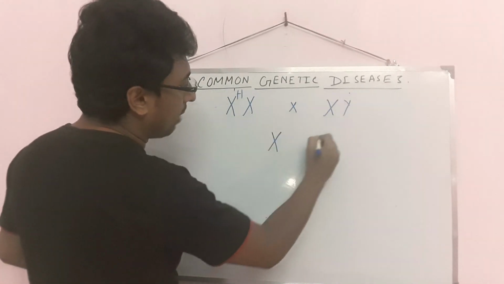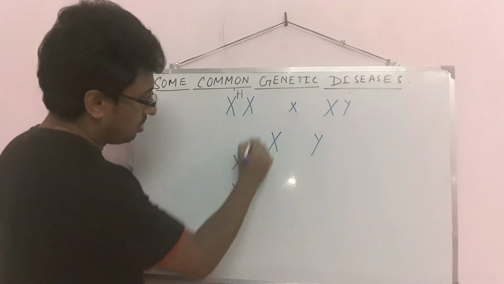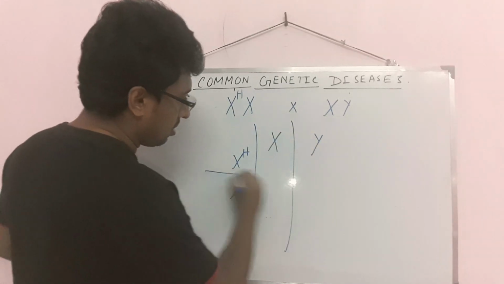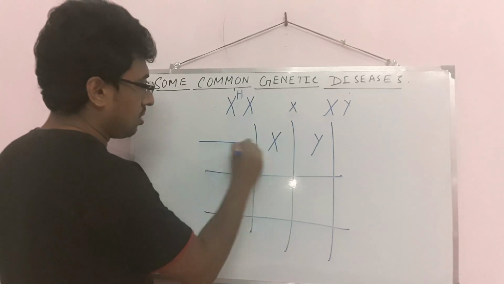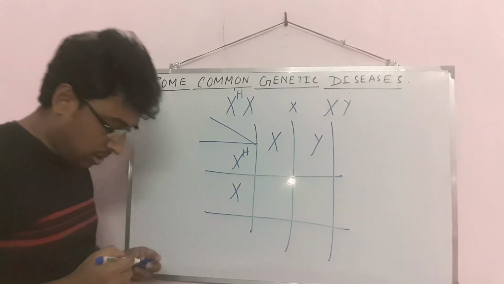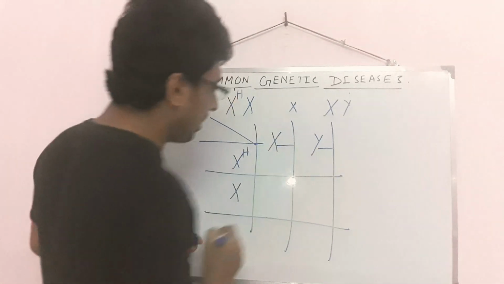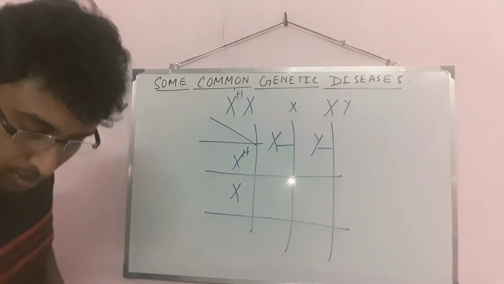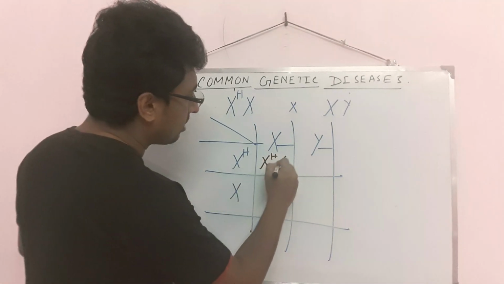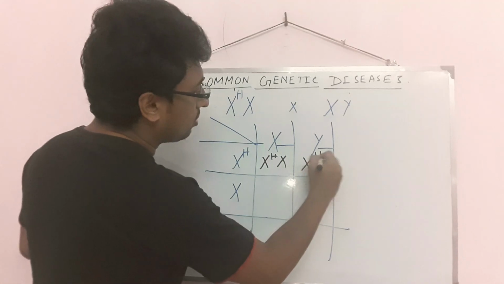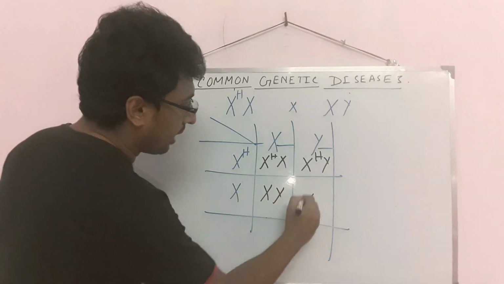I draw male gametes here and female gametes here. So see the structure, what will occur here? Here XHX and XHY. Next will be XX and XY.